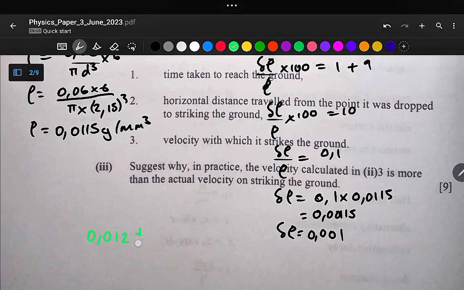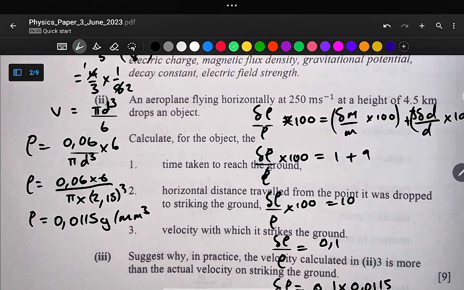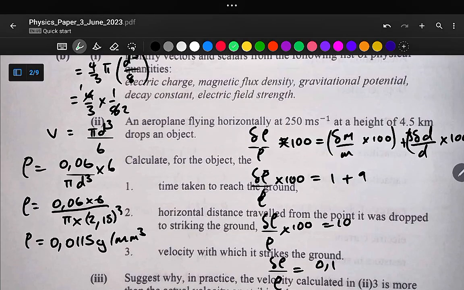So the density with its uncertainty is now 0.012 plus or minus 0.001, and our units are grams per cubic millimeter. So here is our density with its uncertainty. Okay, and let us move on to the next part of our question.